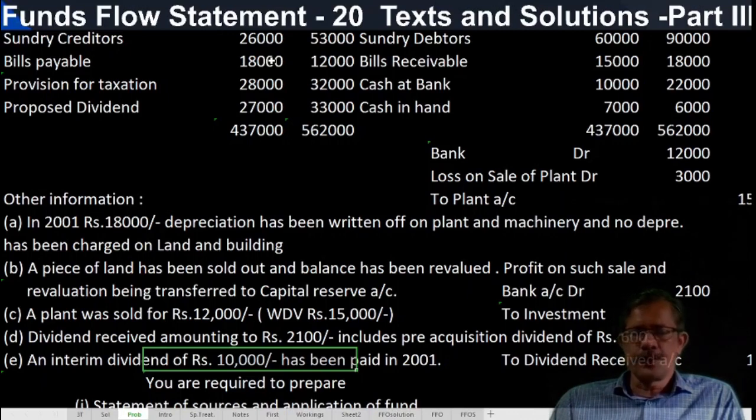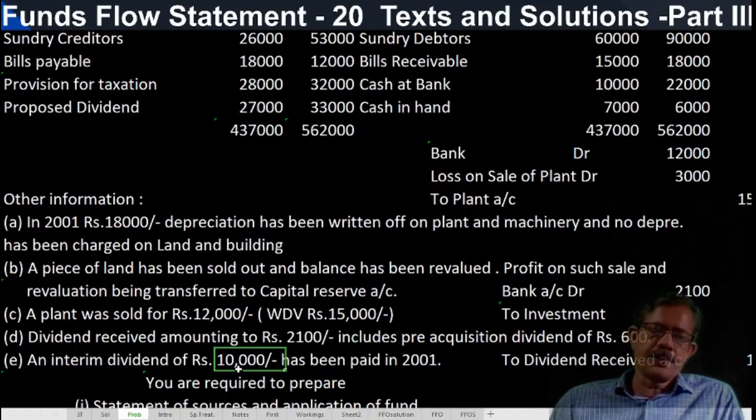The same thing we have to do. The balancing figure will be funds from operation. So interim dividend is debited to adjusted P&L account and shown as an application in the funds flow statement. So source is increased by 10,000 rupees and application also increased by 10,000 rupees.